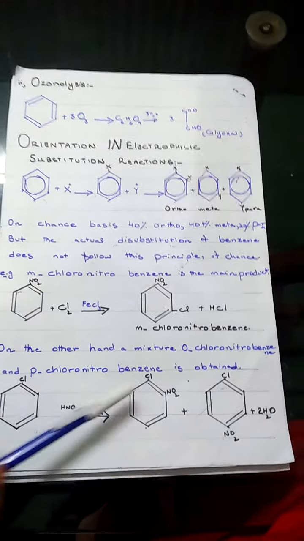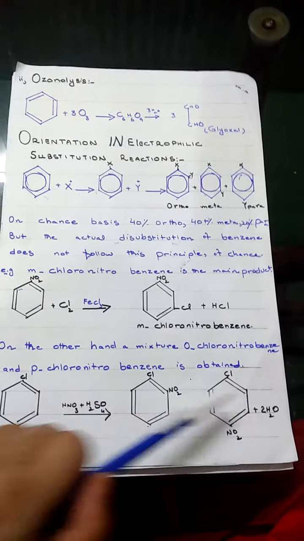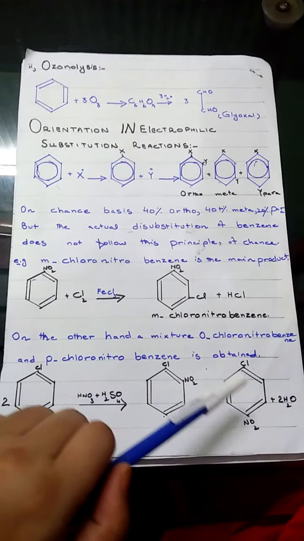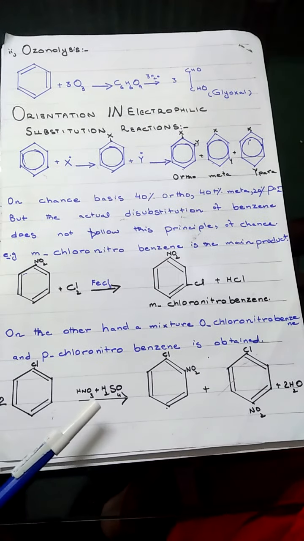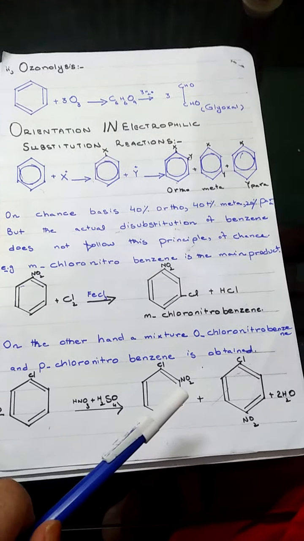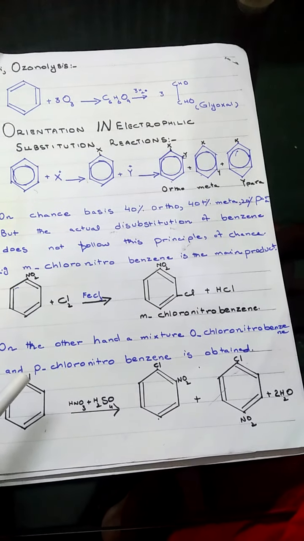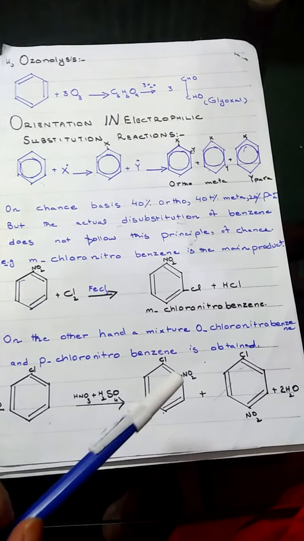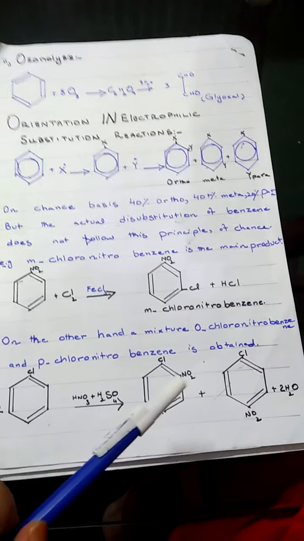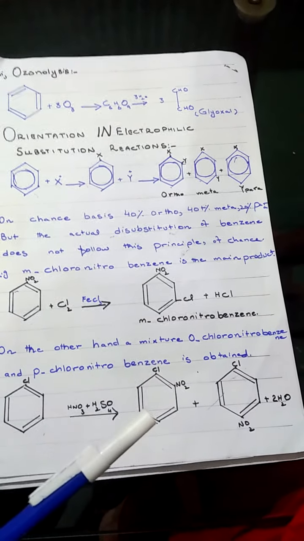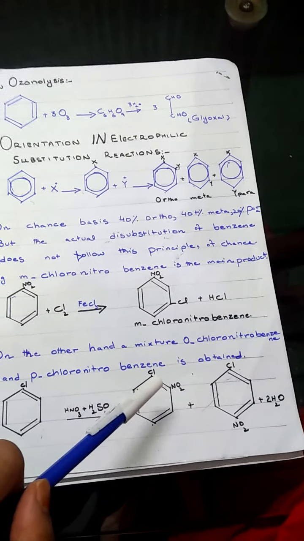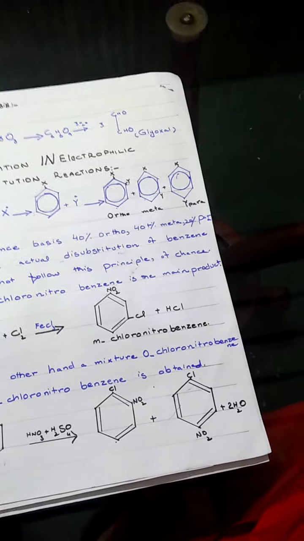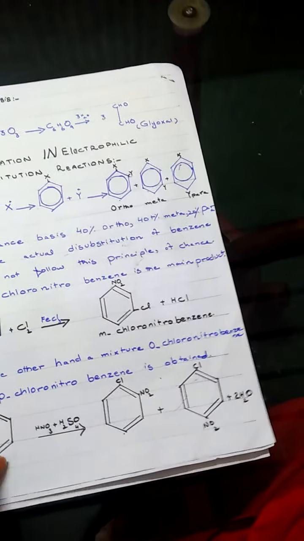On the other hand, a mixture of orthochloronitrobenzene and parachloronitrobenzene is obtained. Look here, when chlorobenzene is reacted with a mixture of nitric acid and sulfuric acid, then the group already present, chloro group, will direct the incoming group NO2. It will offer two positions, ortho position and para position. This is ortho position and this is para position. Now we will explain it further.